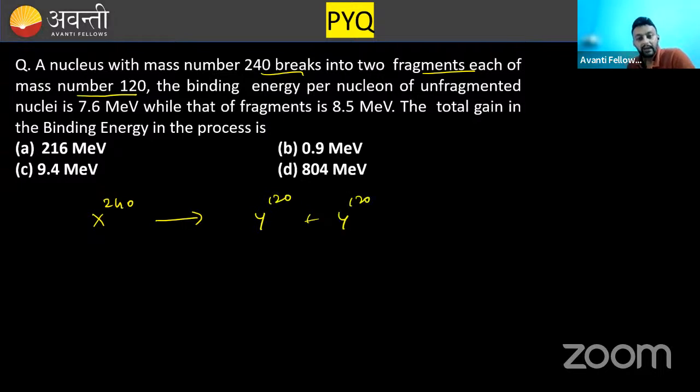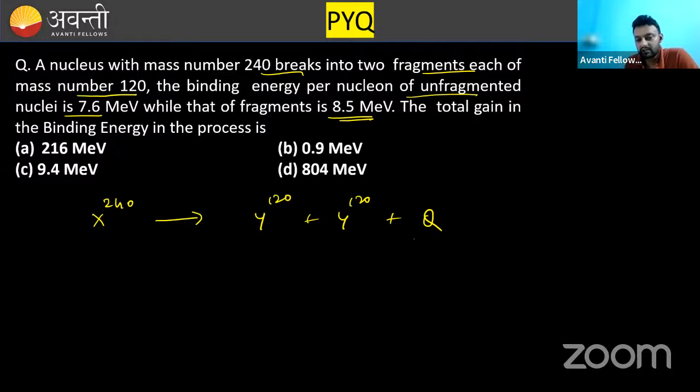The binding energy per nucleon is given: for the unfragmented nucleus it is 7.6 and for the fragments it is 8.5 mega electron volt. The total gain in the binding energy in the process. Total gain in the binding energy or the energy released in the process, both are the same. They will ask you different questions, but the answer will be the same.